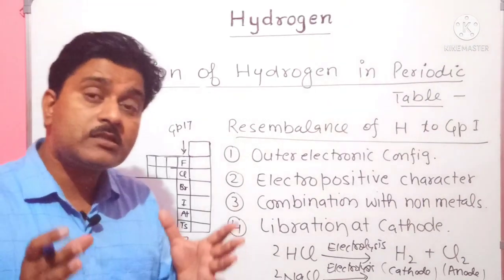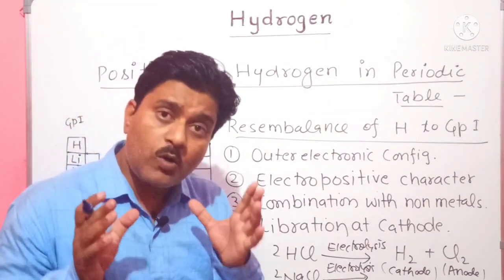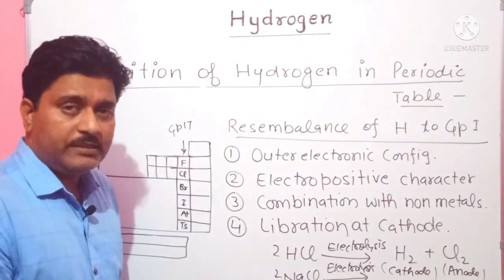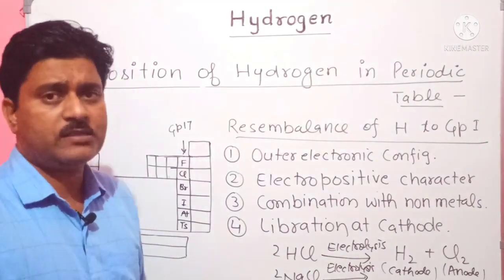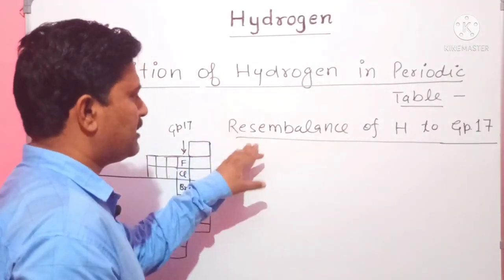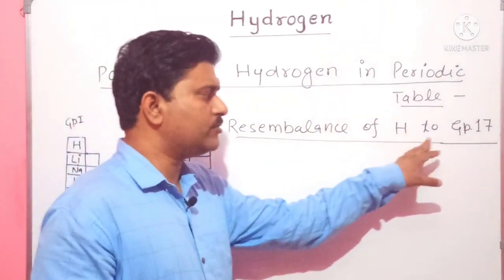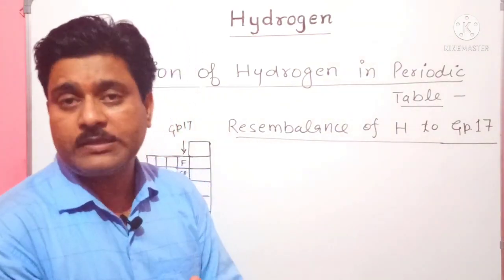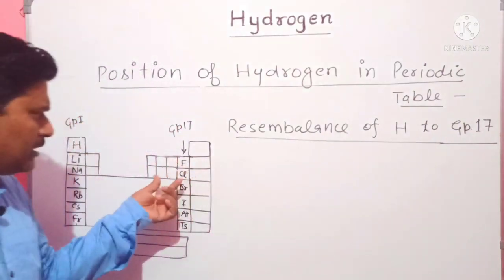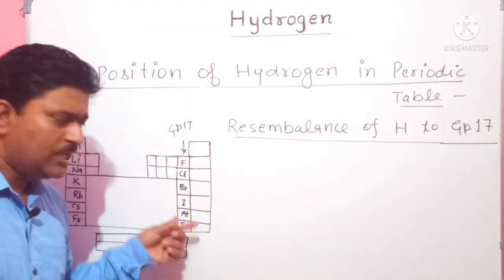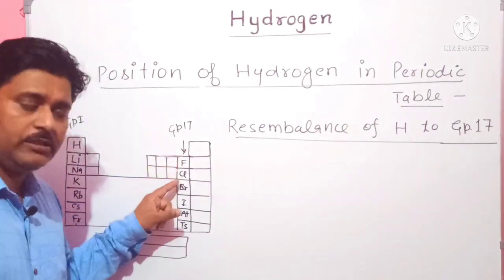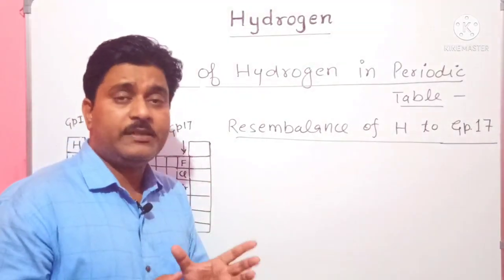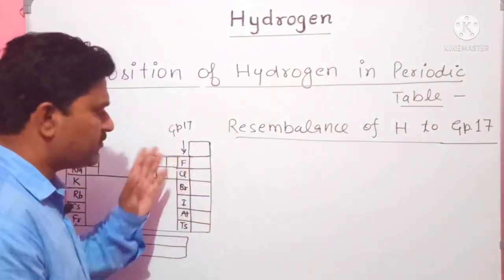But there are some characteristics which also resemble the elements of group 17. Let's see what these characteristics are. Resemblance of hydrogen to elements of group 17. What properties are the same as or resemble the properties of group 17 elements? Group 17 elements contain fluorine, chlorine, bromine, iodine, astatine and tennessine. These elements show similar properties which resemble hydrogen.